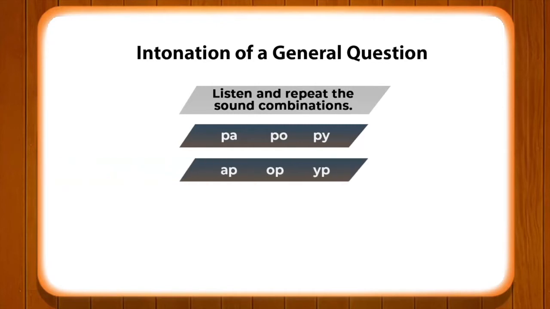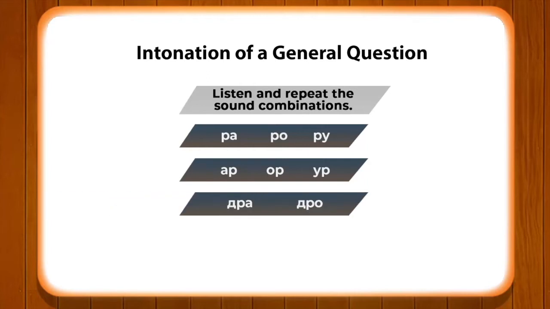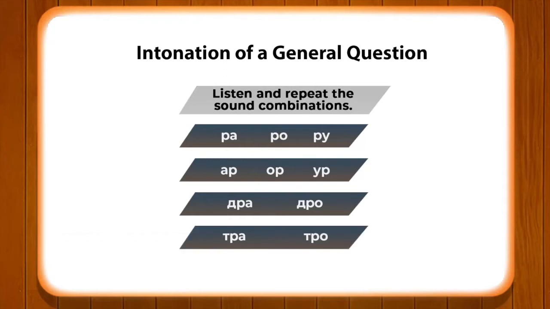ar, or and ur, dra, dro and dru, tra, tro and tru. However, it is quite different from what we learned in the previous module, because now we are bringing this combination of three different letters together.